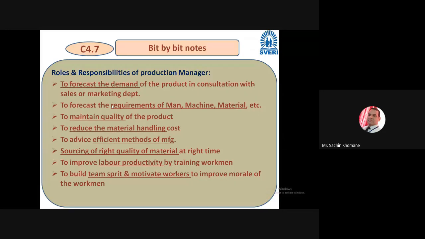You will say the worker will just use the material, they will produce. They will not think about what to do if the material is not there. They are not worrying, right? So what is their role? Their role is to follow the procedure and produce the job.